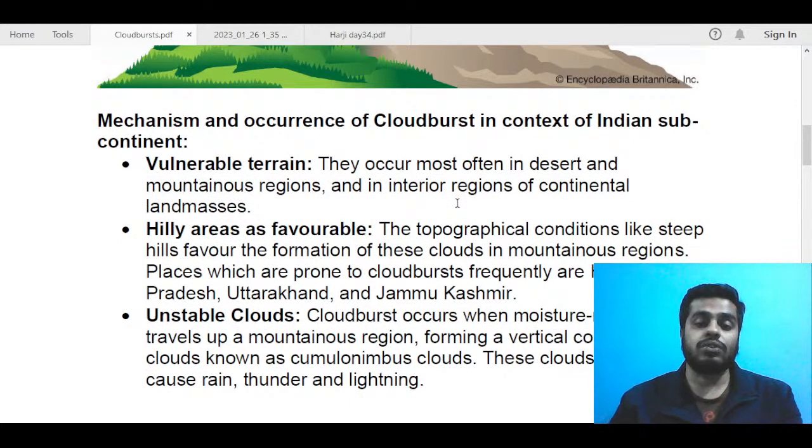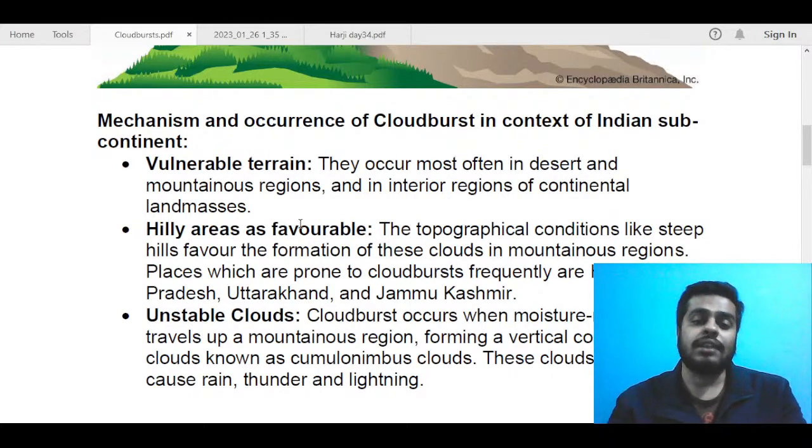So we have also seen cloudbursts in continental land masses. For example, in Bangalore, in Velagapi, we saw an event of cloudburst. In Tamil Nadu, in Salem, we also saw an event of cloudburst in the recent past. You could have mentioned those examples, but since we will be mentioning examples in the latter part, I decided to just talk about how it occurs, the mechanism and occurrence.